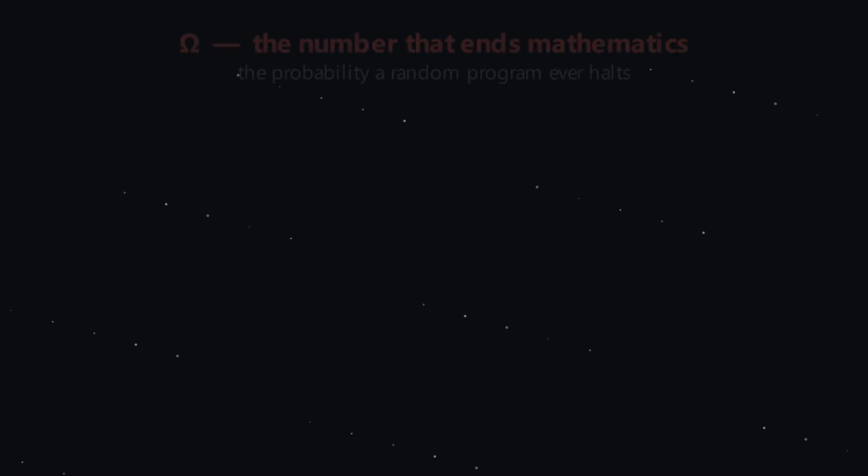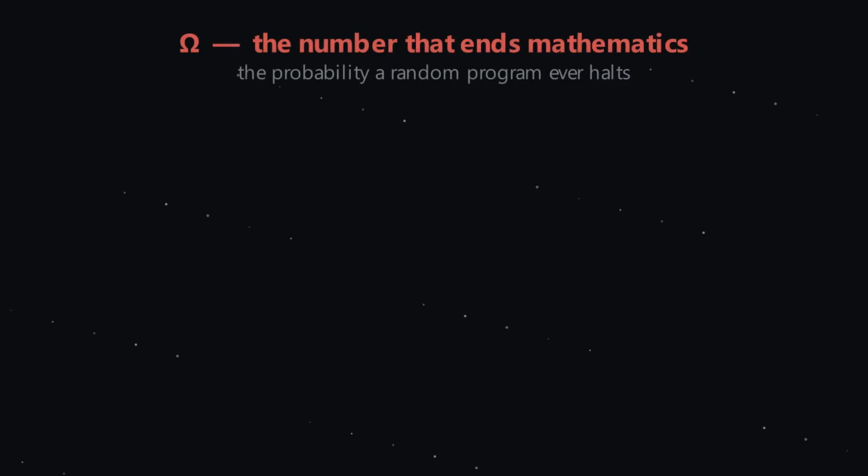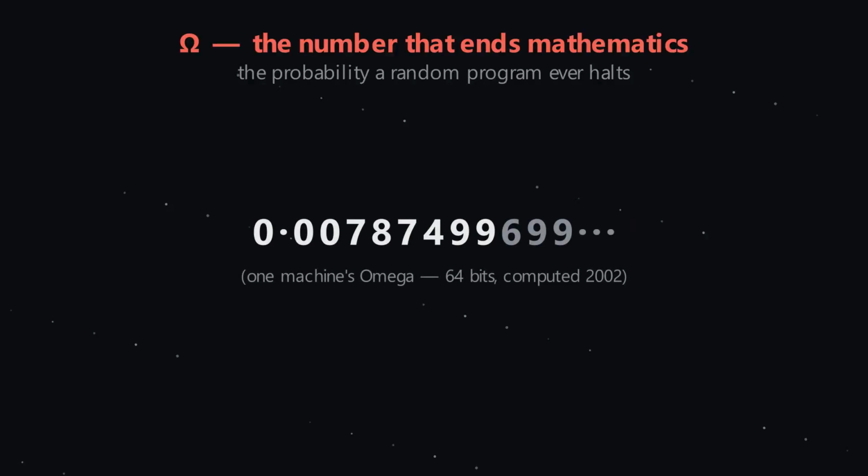Pick a universal computer and feed it random programs. Omega is the probability that a random program eventually stops. One number per machine, not a single universal constant. For one famous machine, researchers fought their way to the first 64 bits in 2002. It begins 0.00787, and that is roughly where human knowledge of it ends.